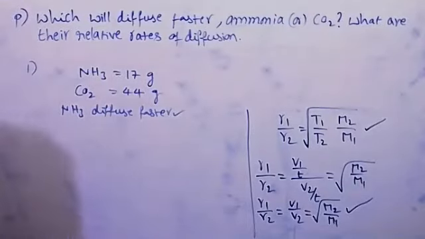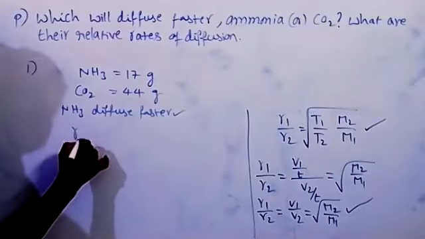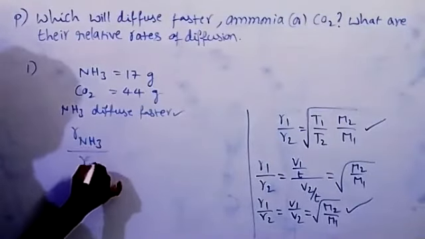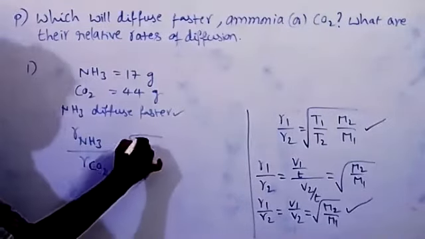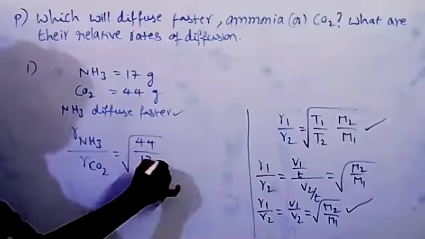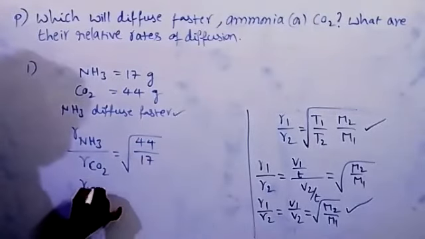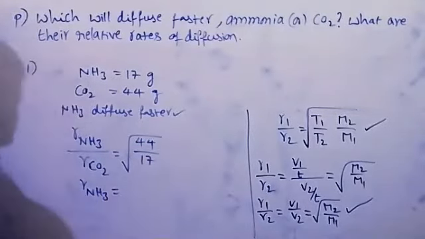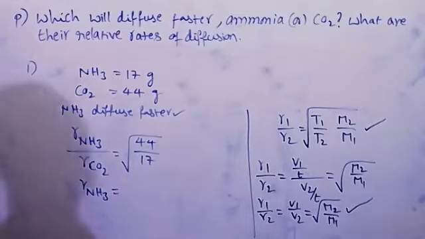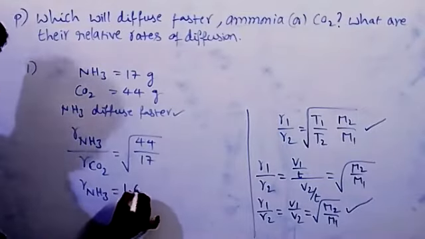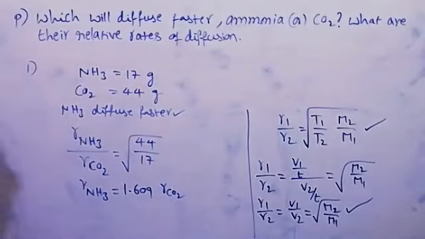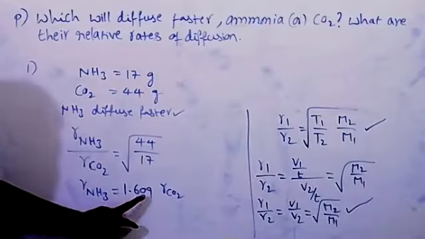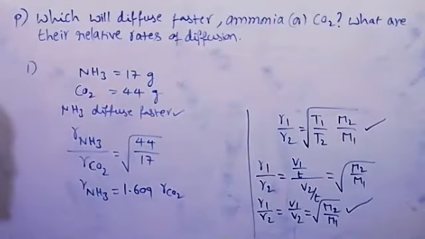What are their relative rates of diffusion? The rate of ammonia divided by rate of CO2 is equal to square root of molar mass of CO2, 44, over molar mass of ammonia, 17. The resultant rate of ammonia is 1.609 times the rate of CO2. So rate of ammonia is 1.609 times faster than rate of carbon dioxide.